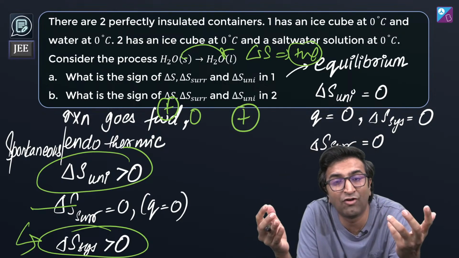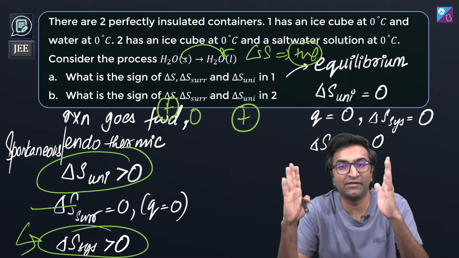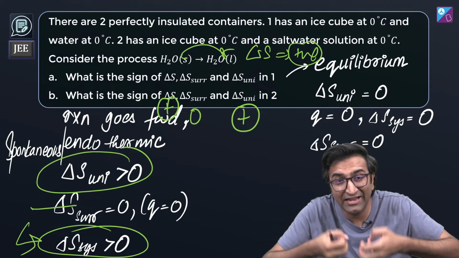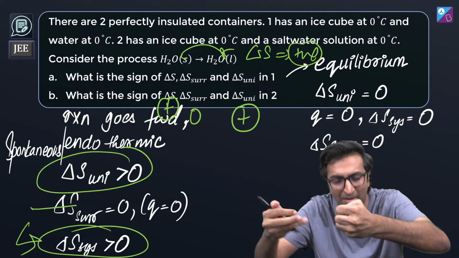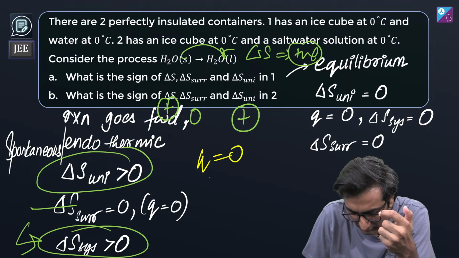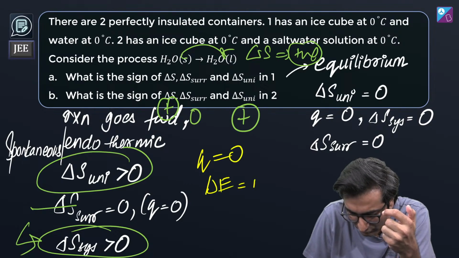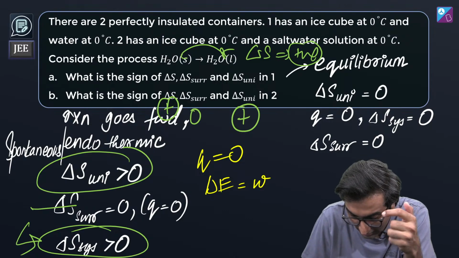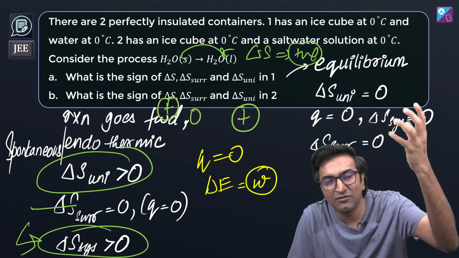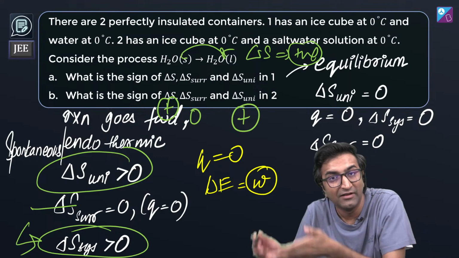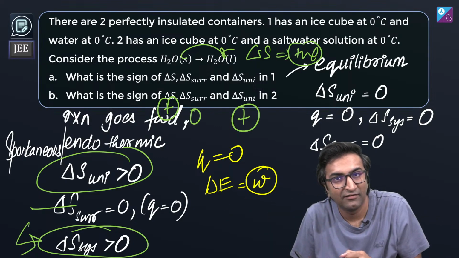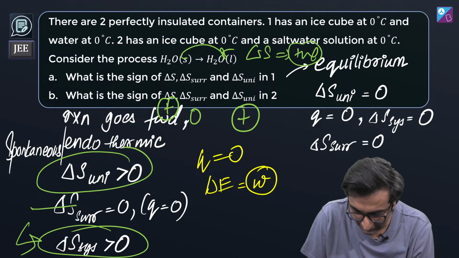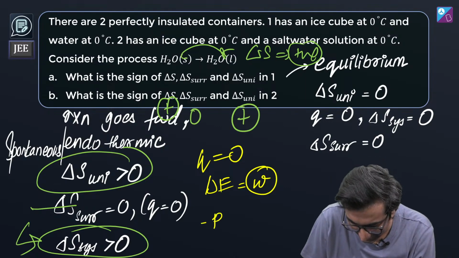Now, where is it getting the heat from? Yeah. It cannot get heat from anywhere. Surroundings से exchange कर नहीं सकता है. So internal energy के expense पे this happens. When Q is 0, then delta E is equal to W, right? That's what we're talking about, right? So how is delta work happening? Usually think कि work gas में होता है, but when solid becomes liquid, तभी तो work होता है, right? Do you understand? And this is negative P delta V, I know.